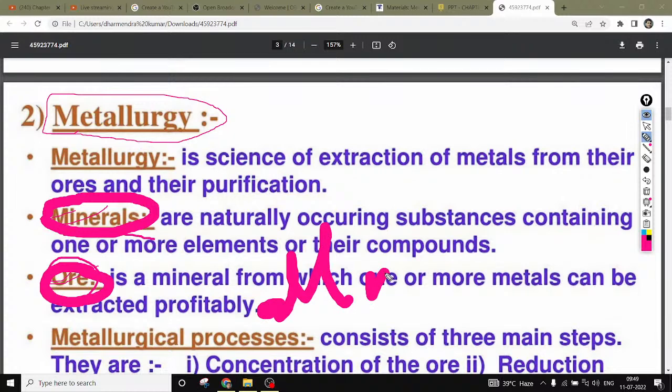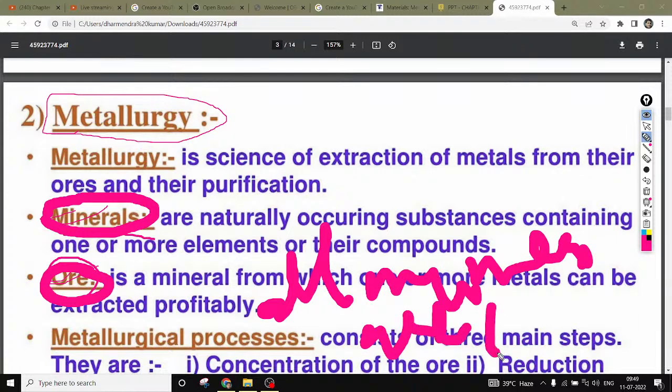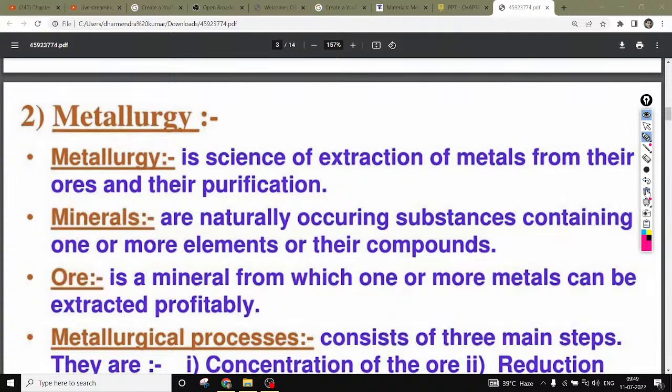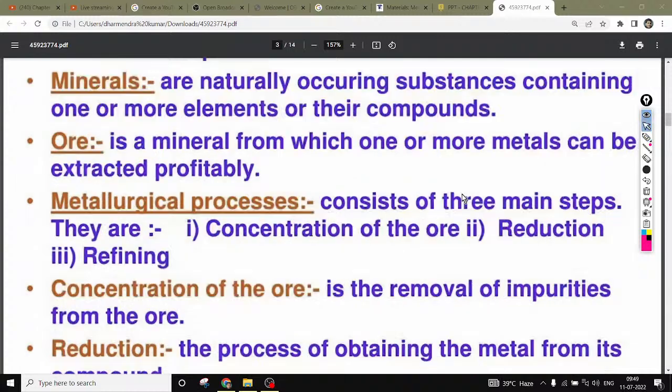Why? Because minerals are naturally occurring substances containing one or more elements or their compounds. Similarly, an ore is a mineral from which one or more metals can be extracted profitably. To make a profit, we need to extract one or more elements, or metals.